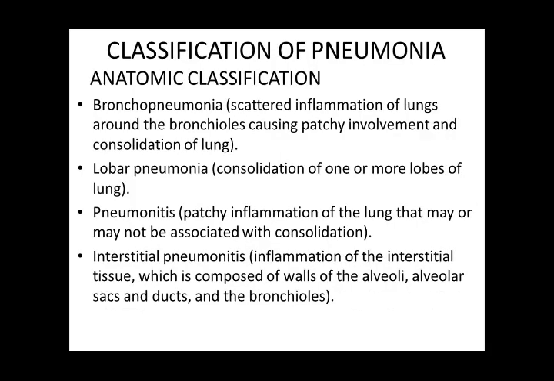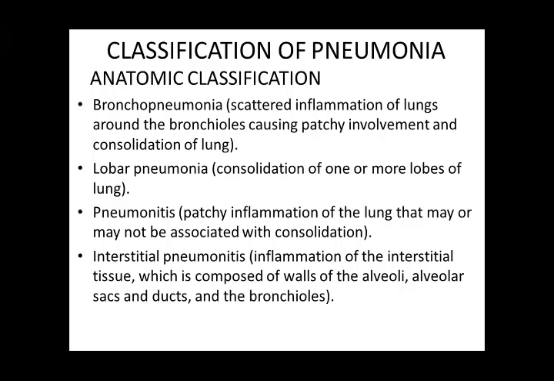Now, classification of pneumonia. Pneumonia can be classified in various ways. Anatomic classification consists of bronchopneumonia, lobar pneumonia, pneumonitis, and interstitial pneumonitis. In bronchopneumonia, there is scattered inflammation of the lungs around the bronchioles, causing patchy involvement and consolidation of the lung.